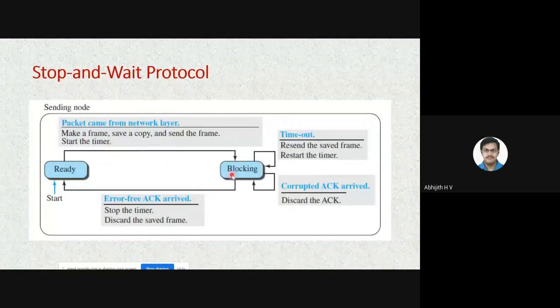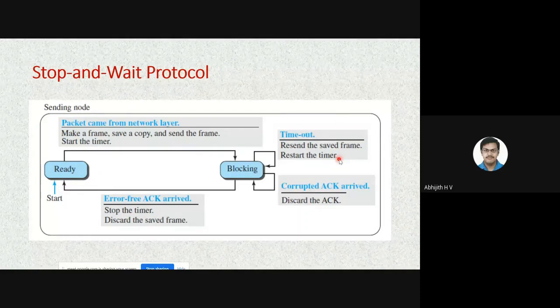In this case, the sender will keep on waiting. Once the timeout occurs, once the time set at the sender side has elapsed, the sender will resend the saved frame and restart the timer. It will wait for the acknowledgement.